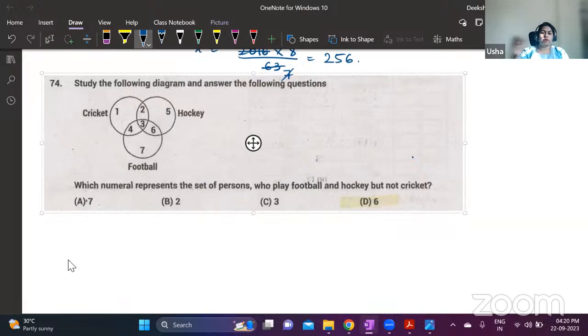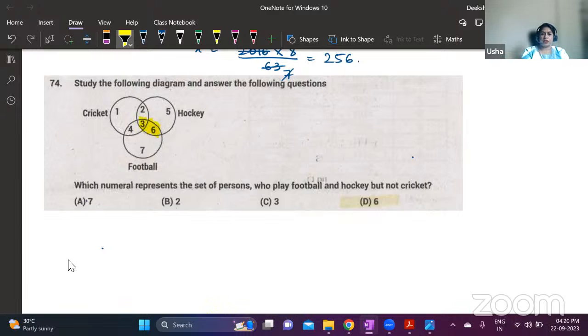So here we have 3 circles. This is cricket, hockey, and football. The question is, which numeral represents set of persons who play football and hockey, but not cricket? See, football and hockey together is these two circles. Hockey circle is this yellow area.